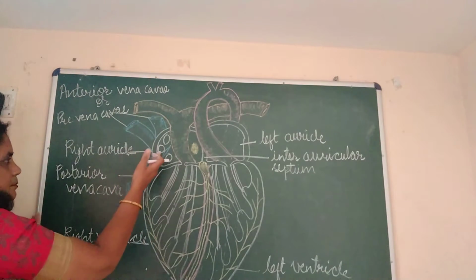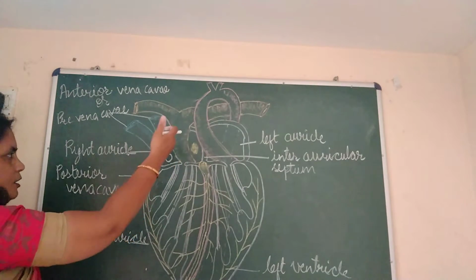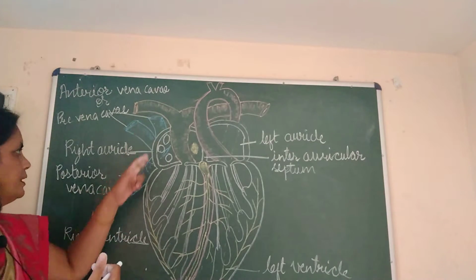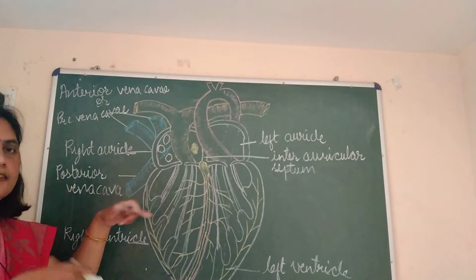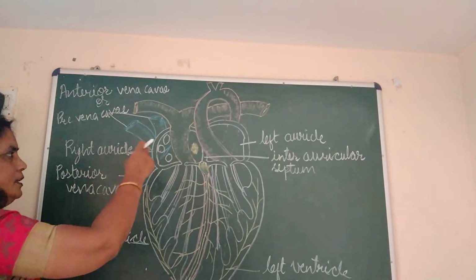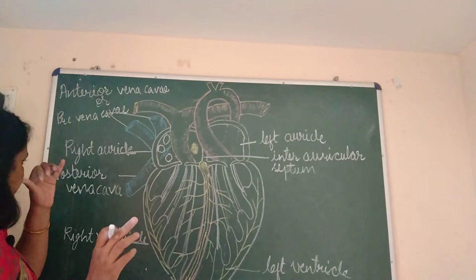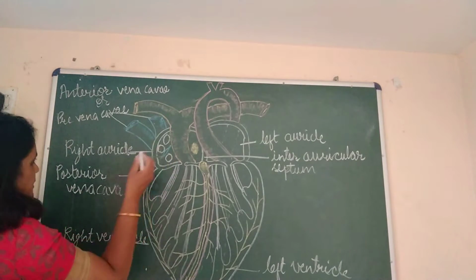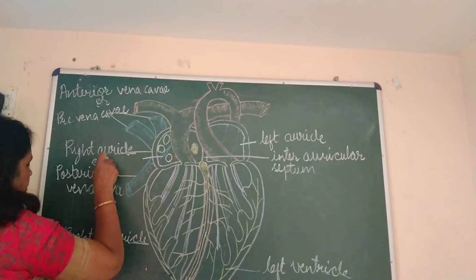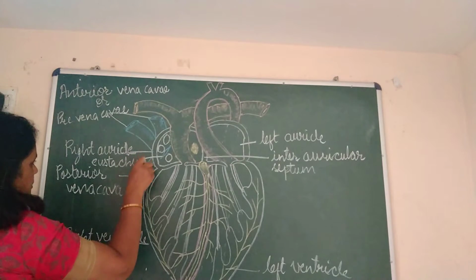Sometimes it covers this one, sometimes it covers this one, and sometimes it allows blood to come from a particular vena cava while at the same time not allowing blood to come from another vena cava. This way, this valve controls the three openings of vena cava, and this valve is known as Eustachian valve.